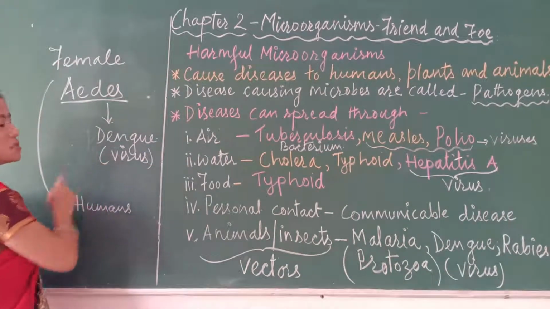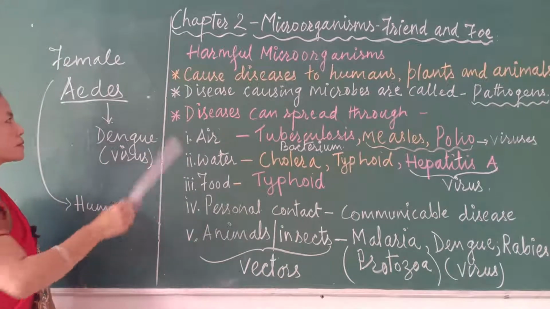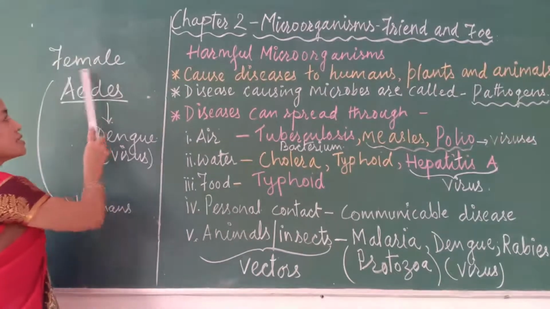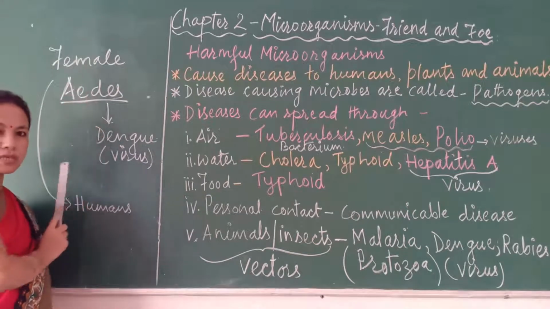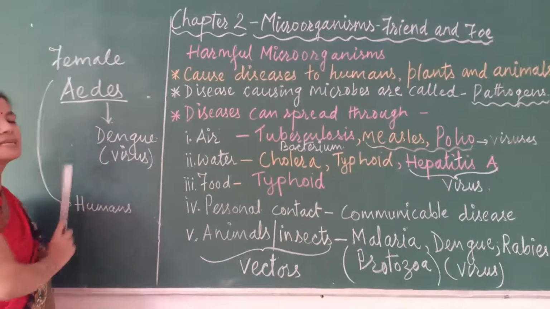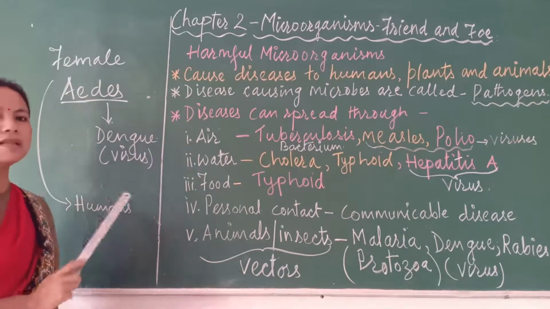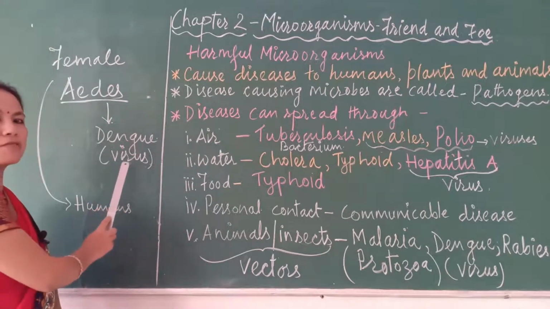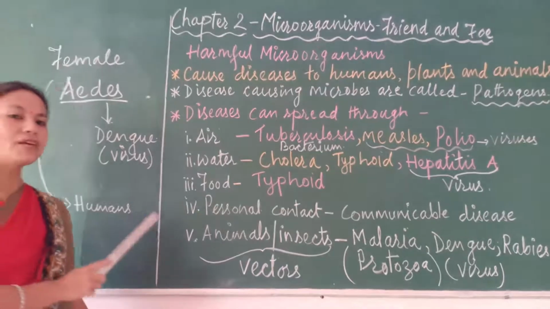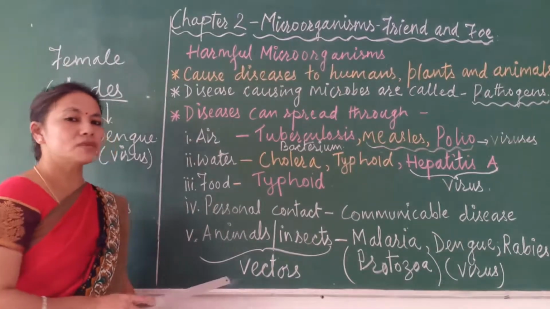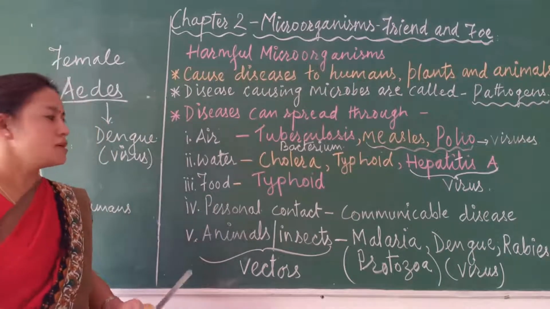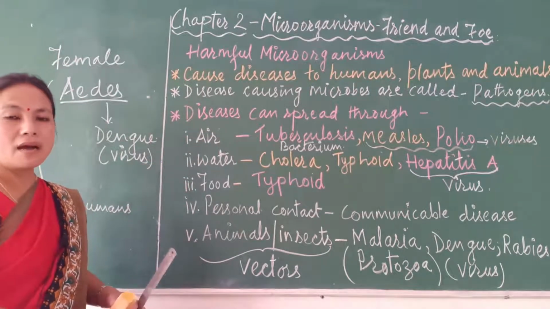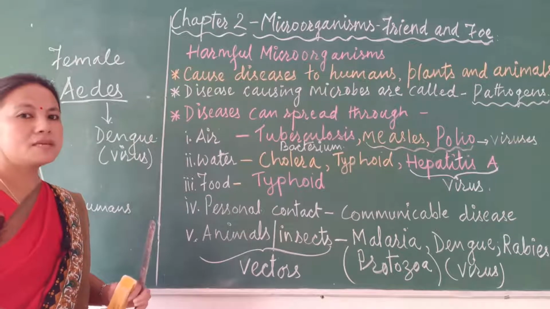So this virus will be transferred from the infected person to the healthy person through the female Aedes mosquito. Now in this way, the microorganisms are our foe or our enemy, isn't it?